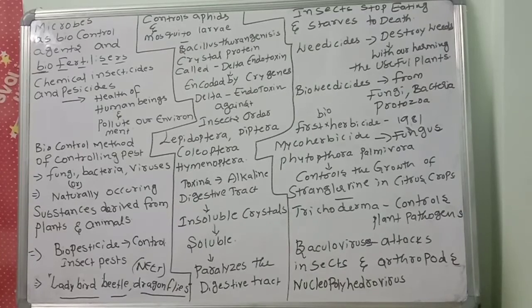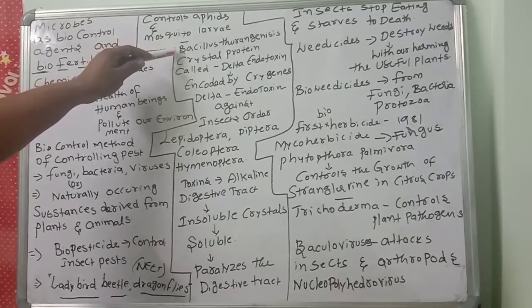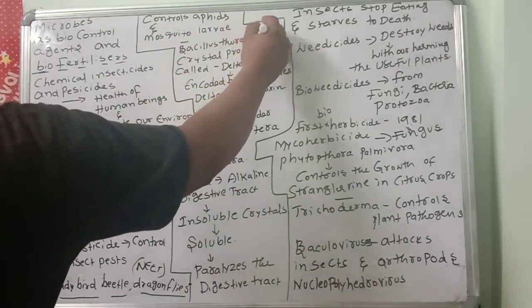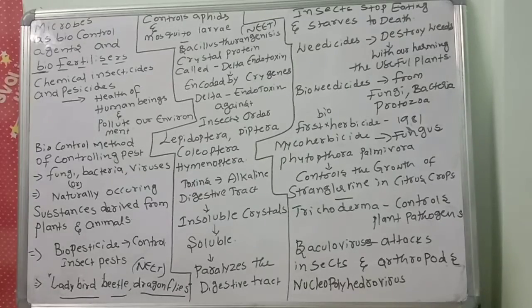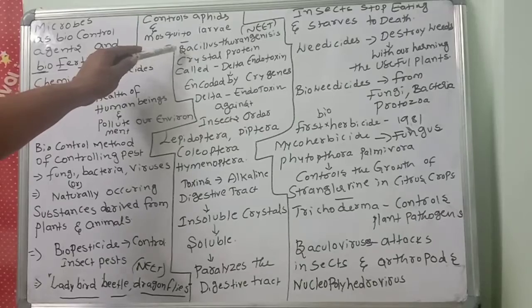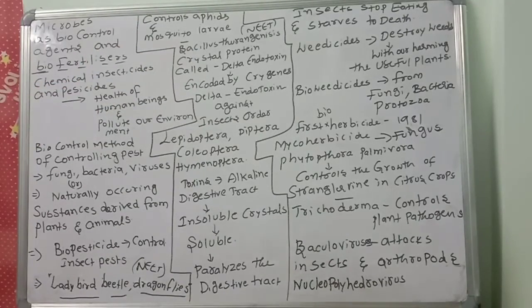So these are bioinsecticides. Next, this is the most important one you have to remember. This is a compulsory need bit. Every year they ask about this bacterium: Bacillus thuringiensis. It is a crystal protein producer. Bacillus thuringiensis is a soil-dwelling bacterium commonly used as a biopesticide, and it contains a toxin called cry toxin.